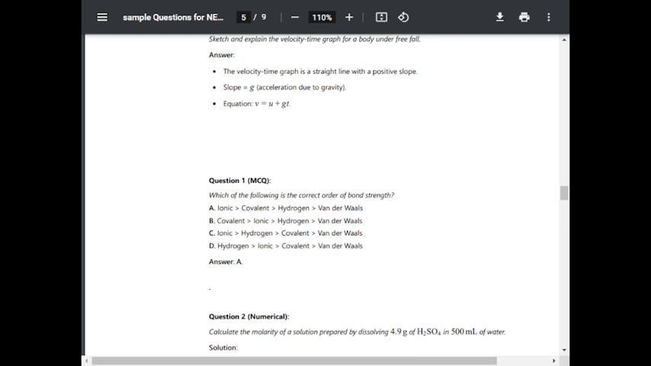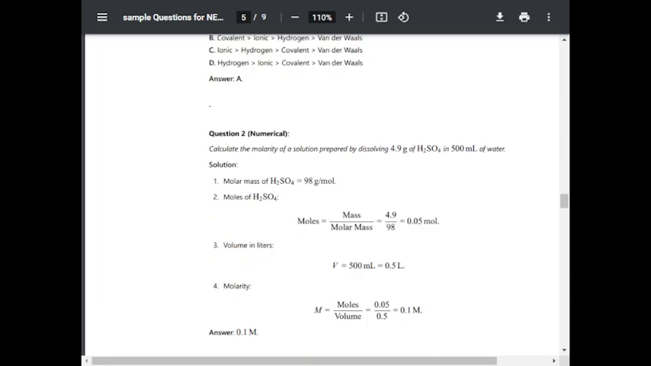Ionic is more than covalent, more than hydrogen, more than van der Waals. The strength is ionic more than covalent, then hydrogen, then van der Waals. Option A is correct.